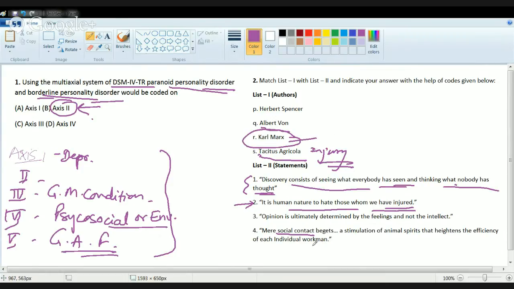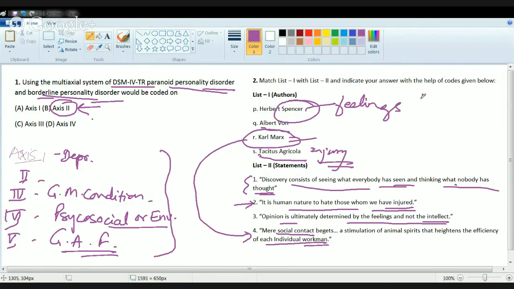Karl Marx says mere social contact begets a stimulation of animal spirits that heightens the efficiency of each individual workman. So this statement was given by Karl Marx. And finally you have Spencer. Spencer talked about the opinion is ultimately determined by feeling and not intellect. So he talked more about feelings and not about intelligence. So these were the famous authors who gave the following statements.